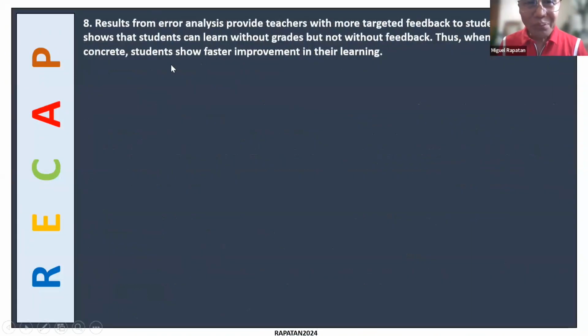There are just 3 more points in this particular session. Results from error analysis provide teachers with more targeted feedback to students. Research shows that students can learn without grades, but not without feedback. Thus, when feedback is concrete, students show faster improvement in their learning.